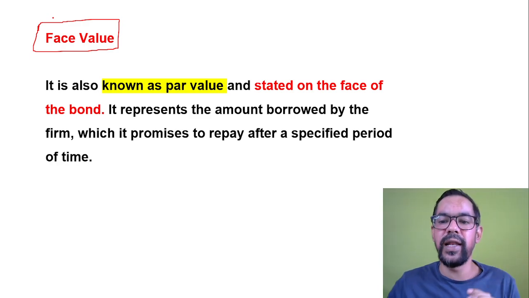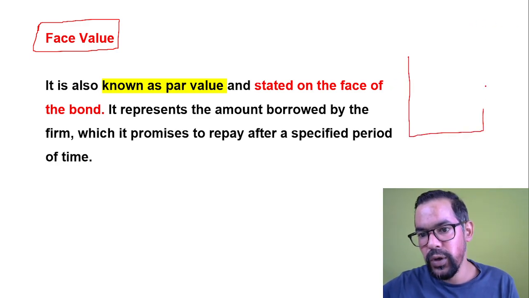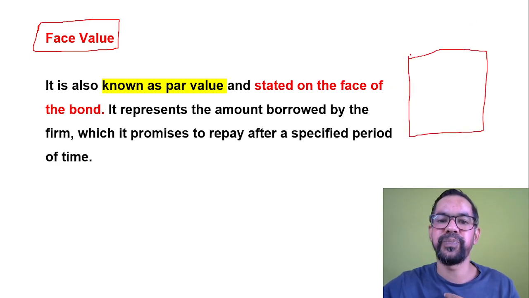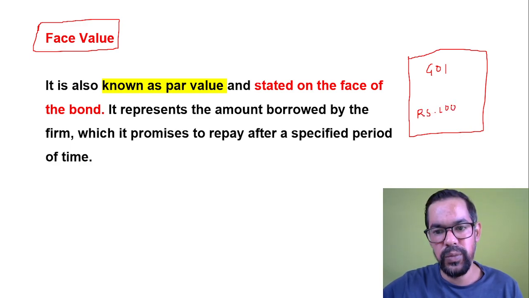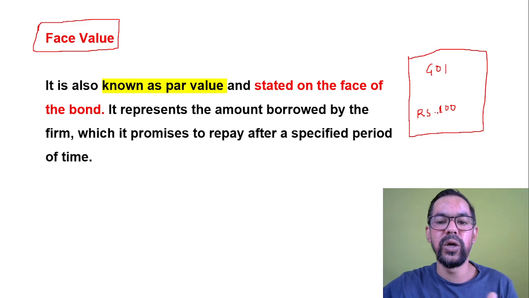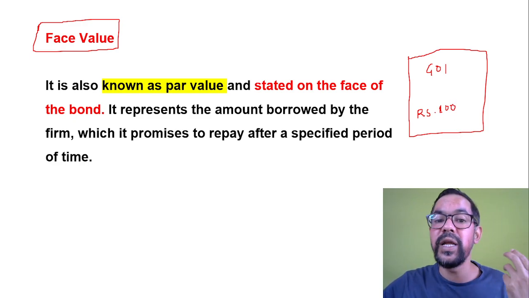Face value is generally mentioned on the face of that particular bond. Let's say there is a bond issued by the government of India. You'll find the face value of this XYZ bond is rupees 100, suppose. So the face value of this bond is 100 rupees. And now you'll find another term, place value.